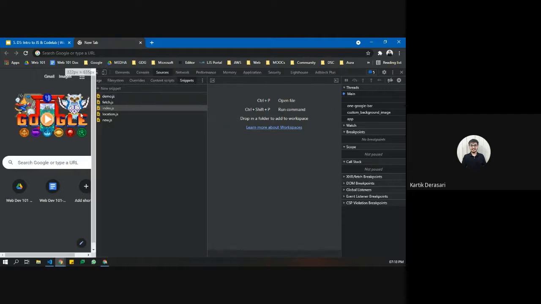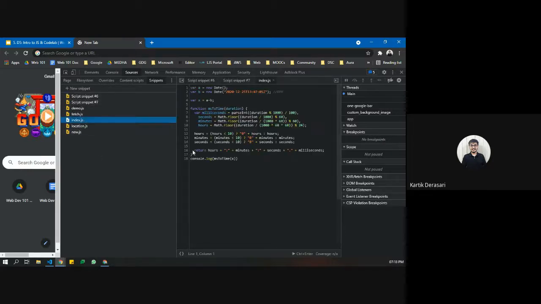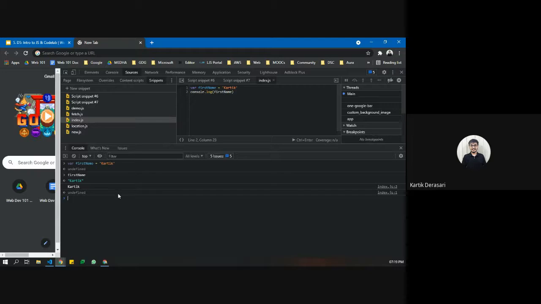So if we quickly want to run JavaScript here also, okay, let's use this one. We can create a new file and write JavaScript over here. So let's say variable firstName equals Karthik, and let's say console.log firstName. We can run this, and this will also run here.